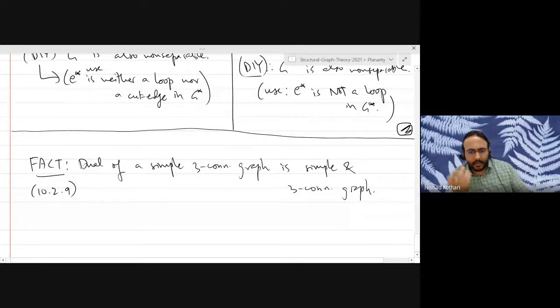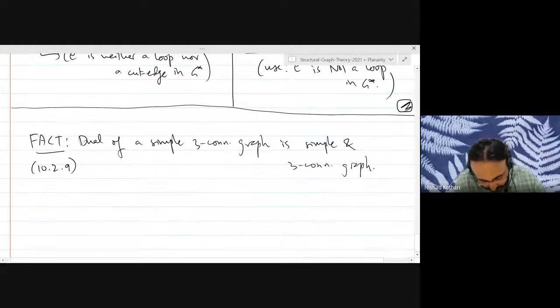Non-separability, as Aranya just mentioned, is like two-connected, right? So we started with connected, then we looked at two-connected, and here is a cool fact about simple three-connected graphs. But we won't prove this in this course.